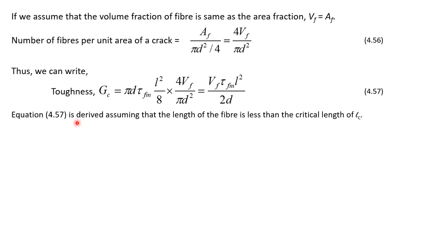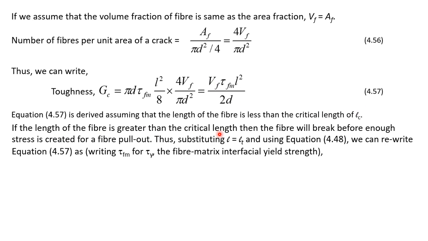Now equation 4.57 is derived assuming that the length of the fiber is less than the critical length LC. If the length of the fiber is greater than the critical length, then the fiber will break before enough stress is created for a fiber pullout. So if the fiber length is less than LC, then enough stress will be there that the fiber will be pulled out of the matrix. But if the fiber length is more than LC, the stress will be high enough that the fiber will break before it gets pulled out.